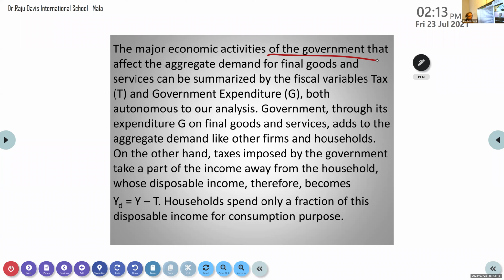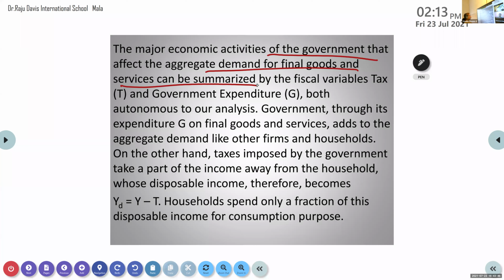For example, if government spends any money, that will increase the demand for products. Think that government is spending money on construction of a road. That means government is demanding whatever they want for the road: cement, stones, metals and all those things. So here they are telling that it affects the aggregate demand for final goods and services.